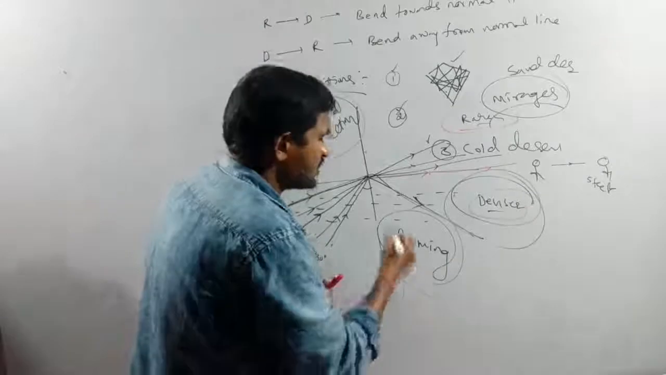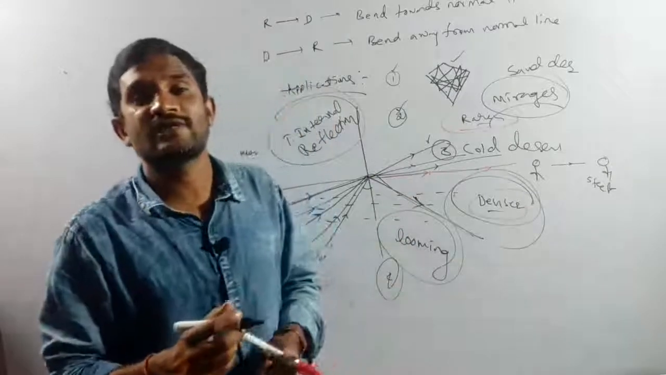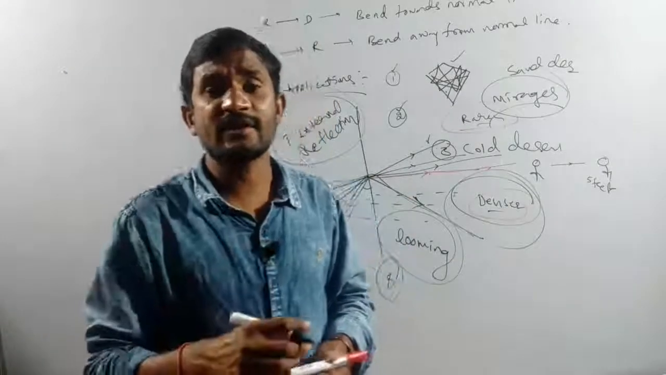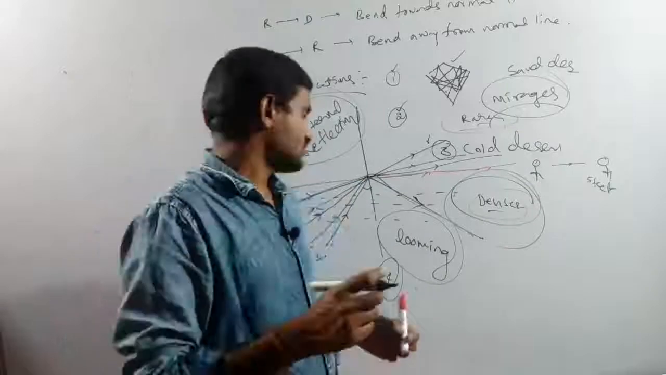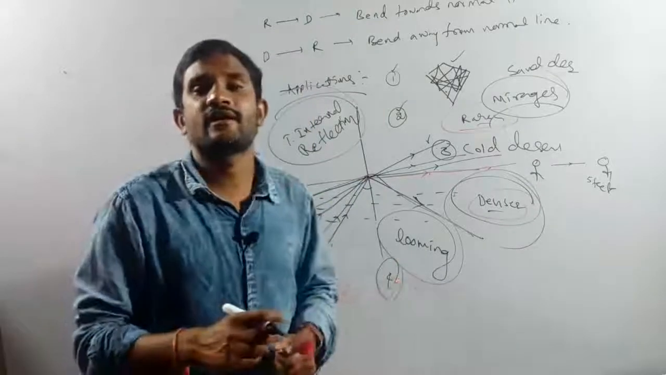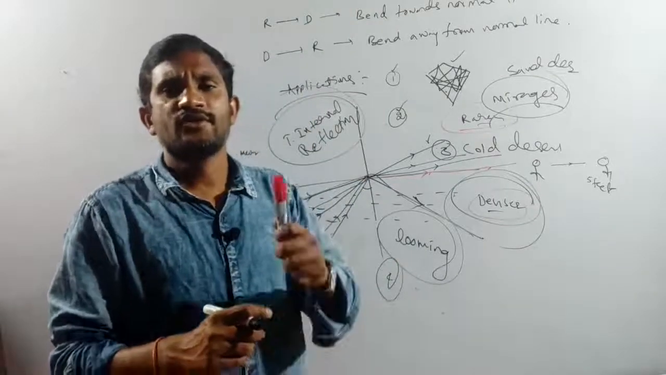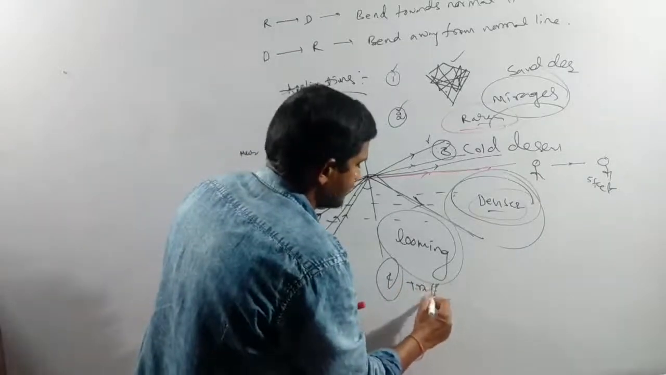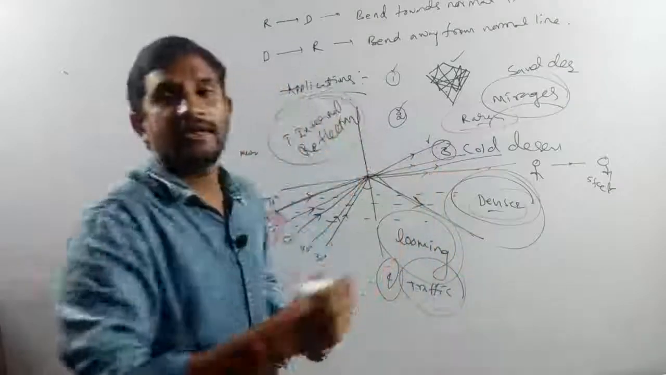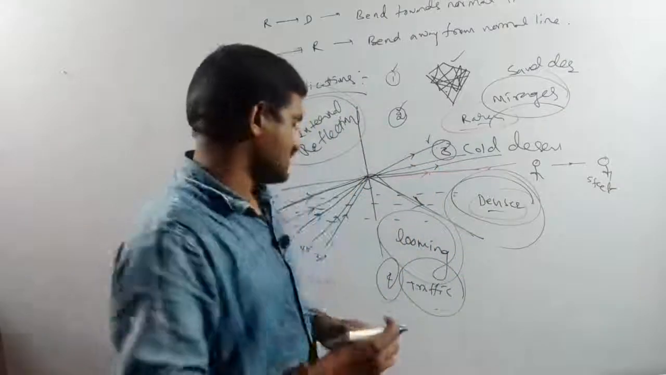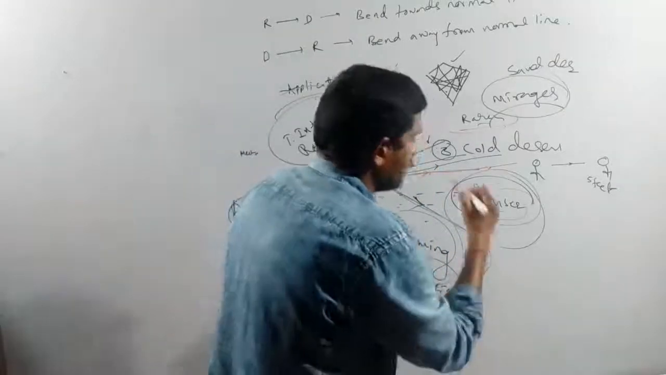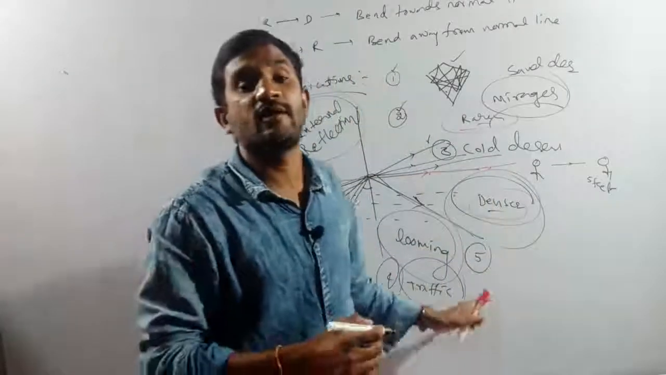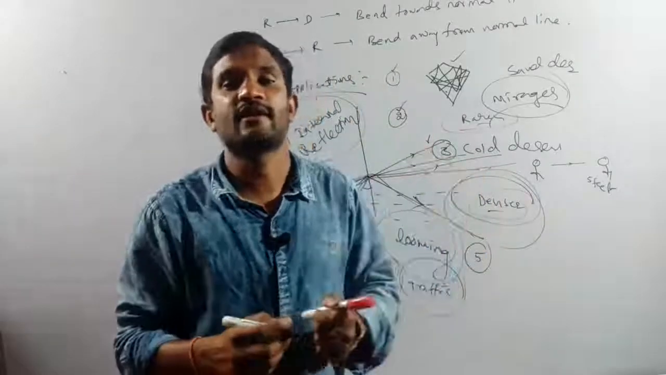Again, most important, the working of traffic signals is also due to the total internal reflection process. Which process? Total internal reflection, yes. Again one more, optical fibers. Which fibers? Optical fibers also work on the basis of total internal reflection.